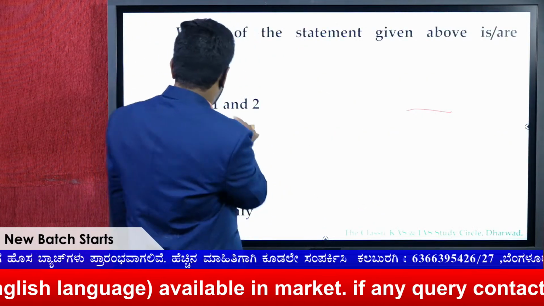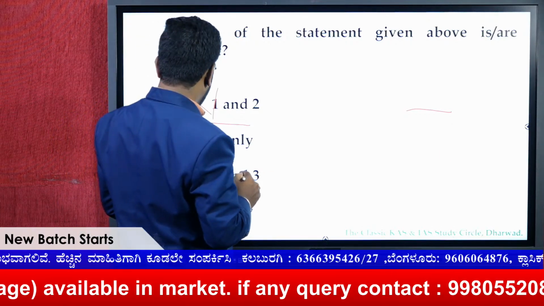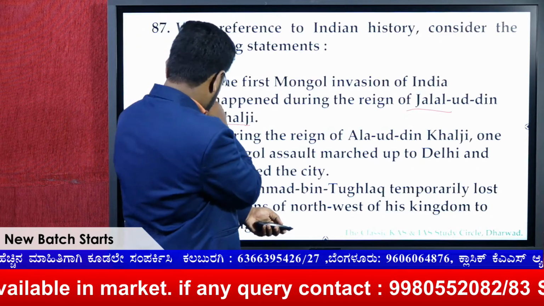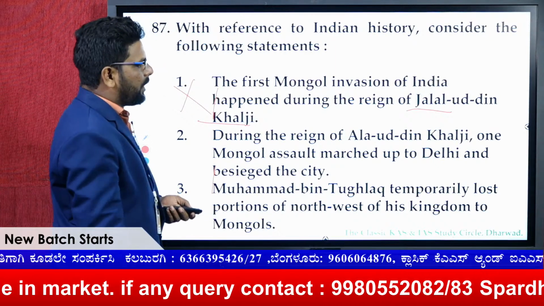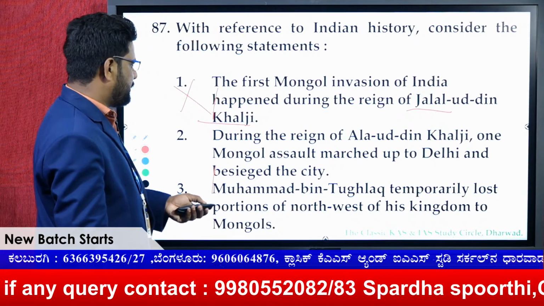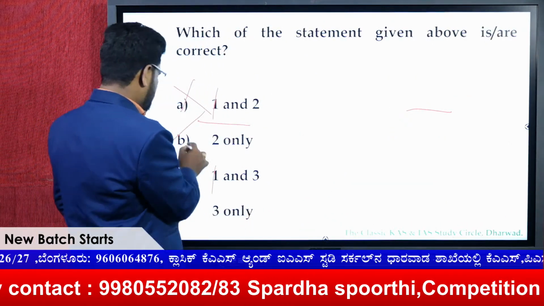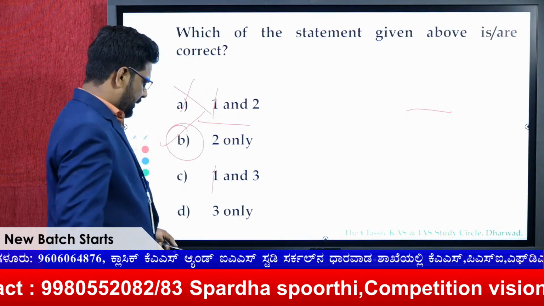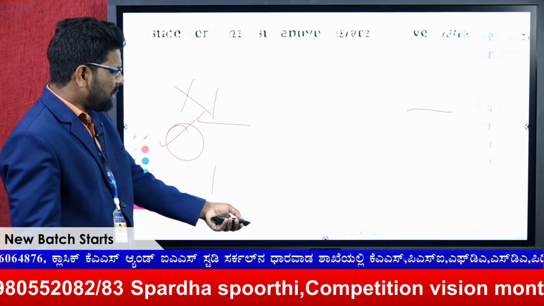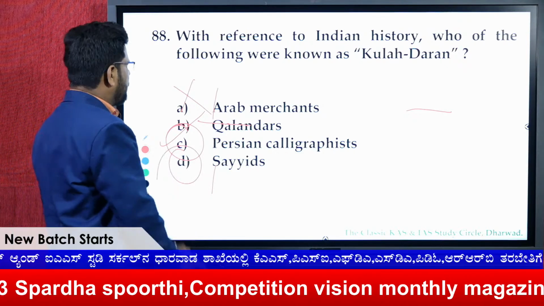Go with the second option. During the reign of Alauddin Khalji, one Mongol assault marched up to Delhi and besieged the city. This is exactly right. So the answer would be B. No need to go for the other one. Qila-i-Kuhna is of the Sayyids, right?